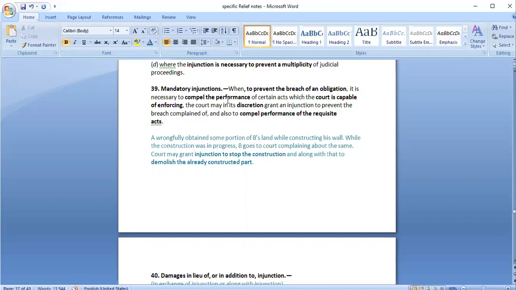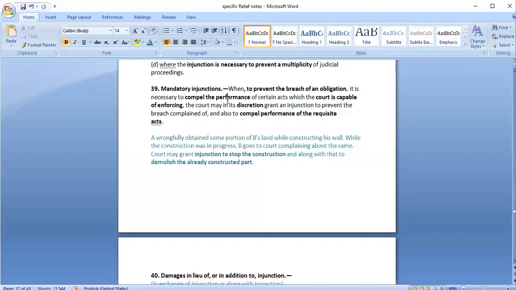In case of temporary injunction, it is only for some time or only for a specified time that particular order would be applicable. That until a decision comes, you should not continue this act. Or for the next 1 month, you should not continue this act. In case of permanent injunction, it is like a perpetual injunction. It would be by a decree.